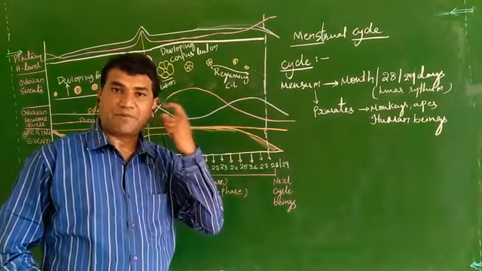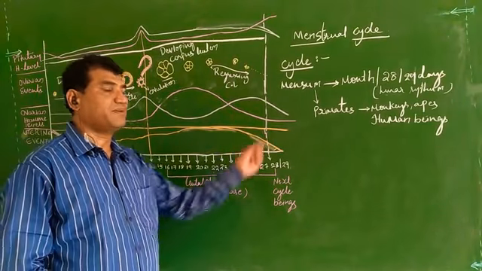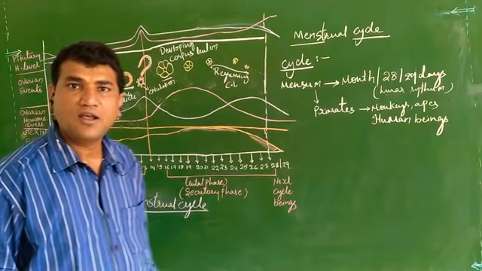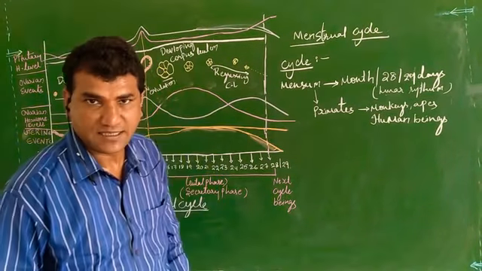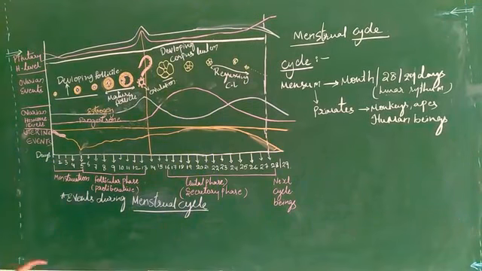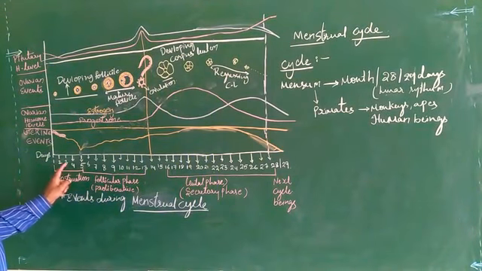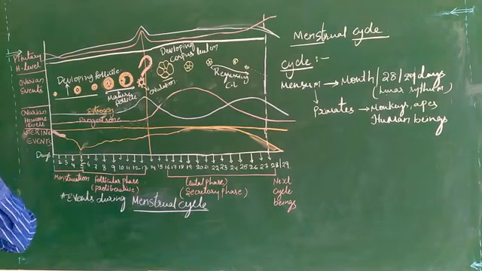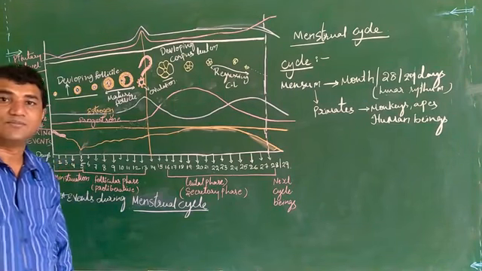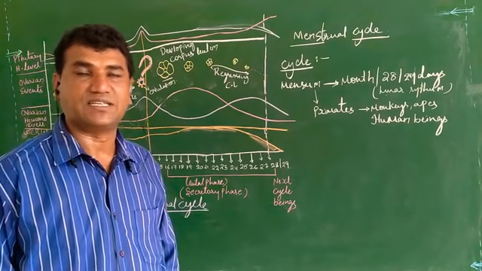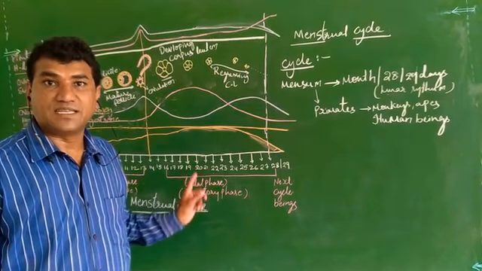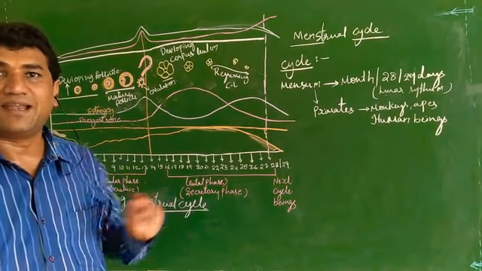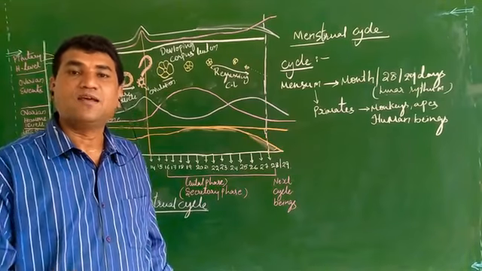So it happens in the primates, and this menstruation cycle takes place in four different phases. First, 1 to 3 or 1 to 5 days is called menstruation. That is menses, the flow of blood along with the endometrial lining out of the female vagina.